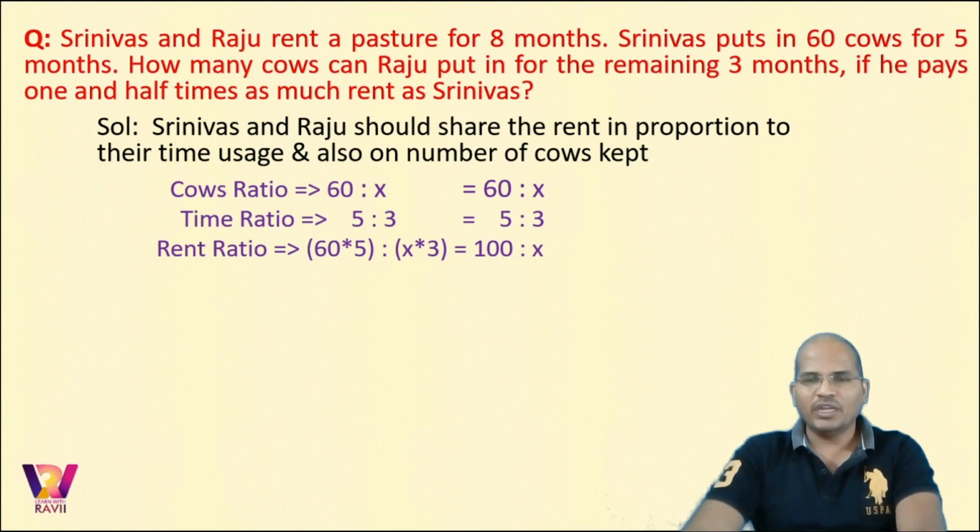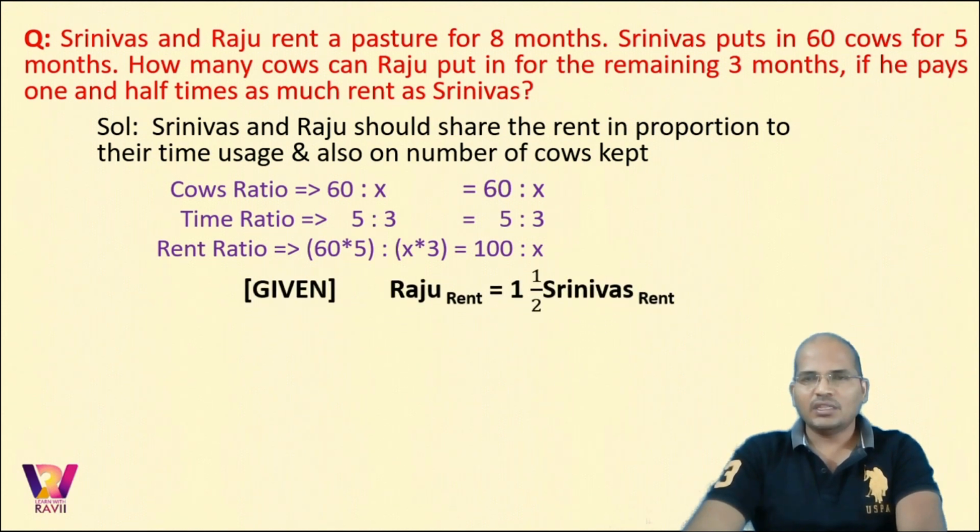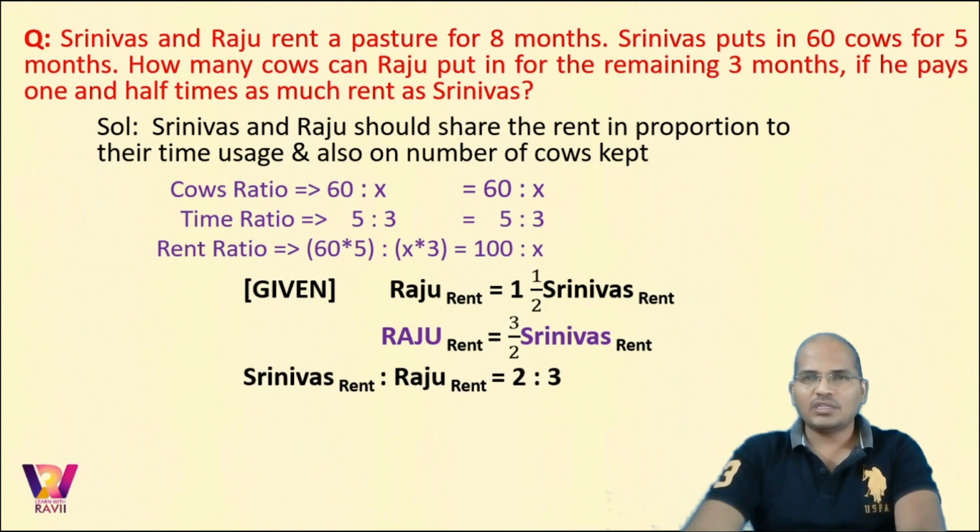Now the rent ratio here is the product of cow and time ratios, that would be 60 into 5 is to x into 3, that would be 100 is to x. So the rent ratio we got is 100 is to x. But what is given to us? He gave us that the rent paid by Raju is 1.5 times the rent paid by Srinivas. So the rent paid by Raju is 3 by 2 times the Srinivas rent. Now converting this into a ratio of Srinivas and Raju, Srinivas is to Raju will be 2 is to 3.